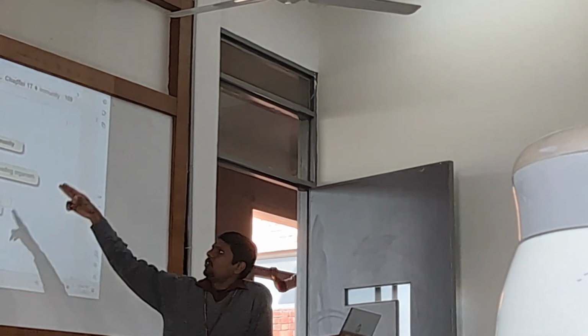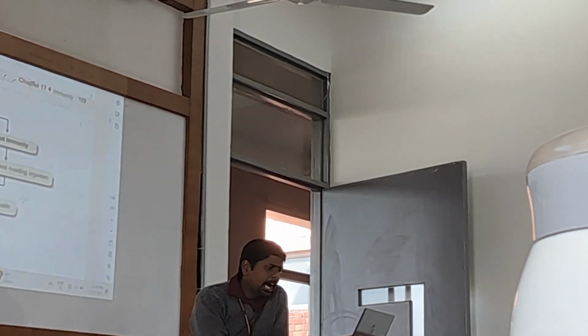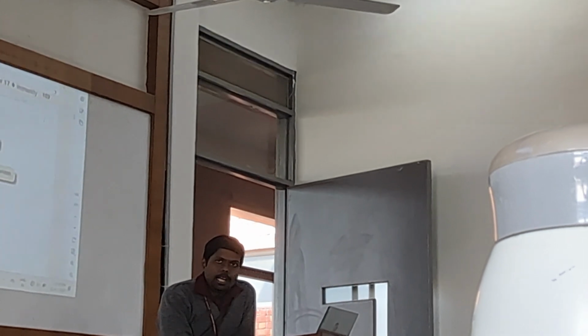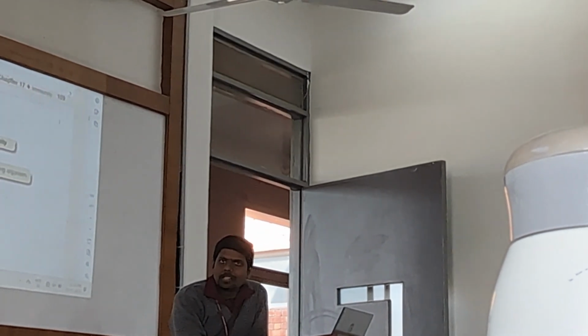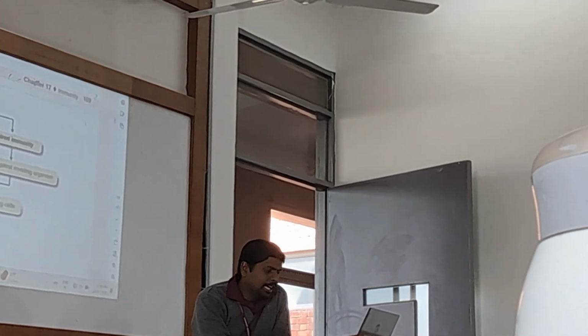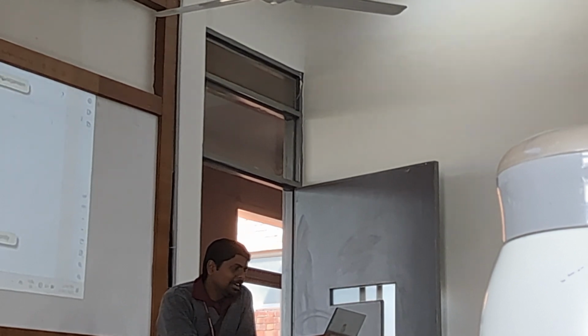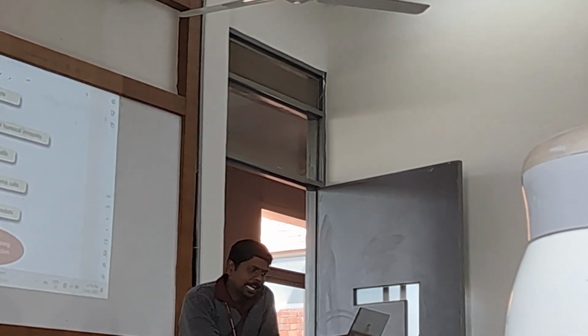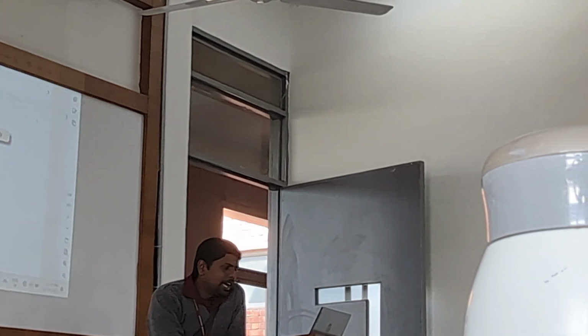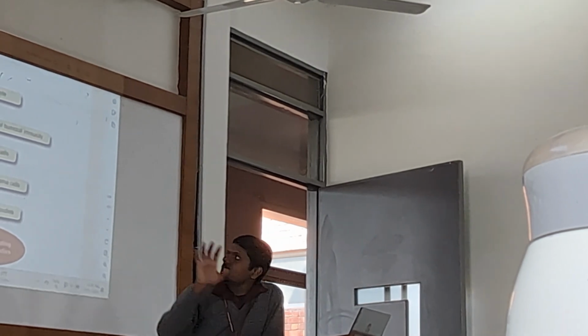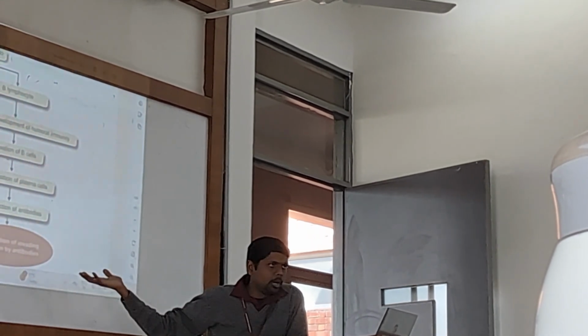See here, this flow chart. We have acquired immunity, which develops against an invading organism, with destruction of the invading organism by the antigen presenting cell, that is the macrophage. After destroying, there is release of antigen, presenting the antigen to two types of cells. What are those? T cells and B cells. B cells will produce the humoral immunity; they will produce antibodies, and the pathogen is destroyed by antibodies. Parallelly, T cells also will go, helper T cell and cytotoxic T cell, and they will kill the pathogen directly. So this is the overview of the mechanism of immunity.